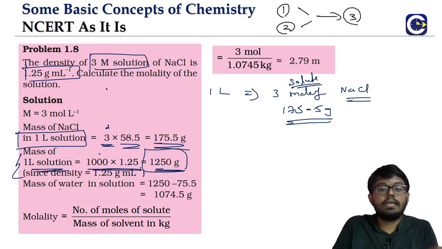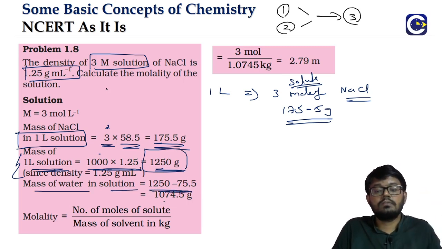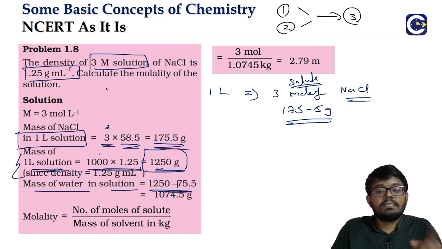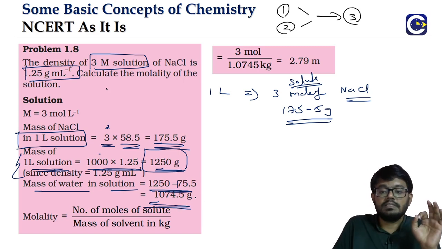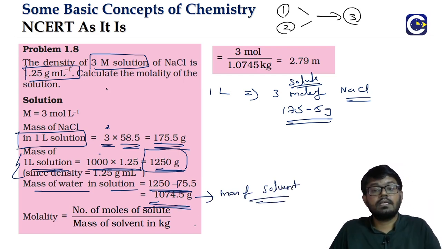So we can calculate the mass of the water, which is the solvent. What is the mass of water? It is the total solution mass minus the solute. So 1250 minus 175.5. If you do that, what will we get? 1074.5 grams. This is the mass of the solvent. Of course, we can see this is in terms of grams.